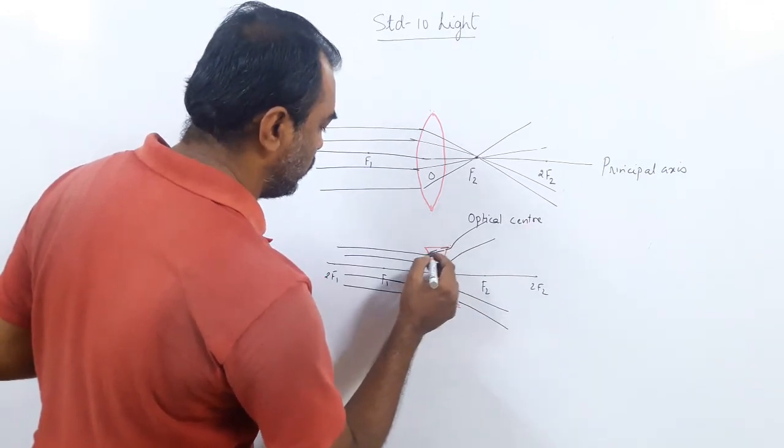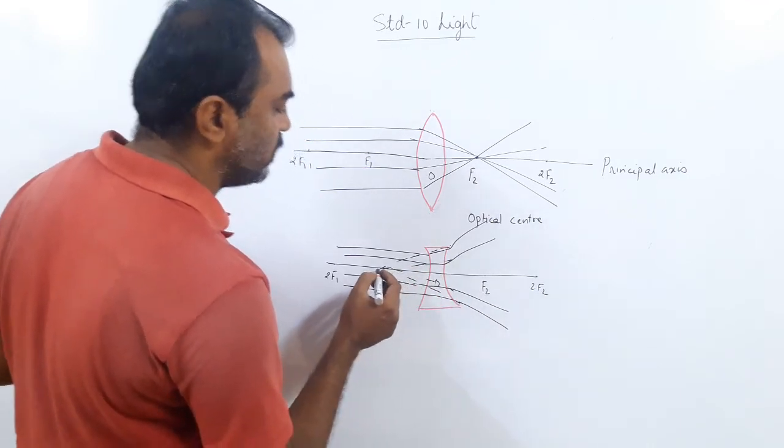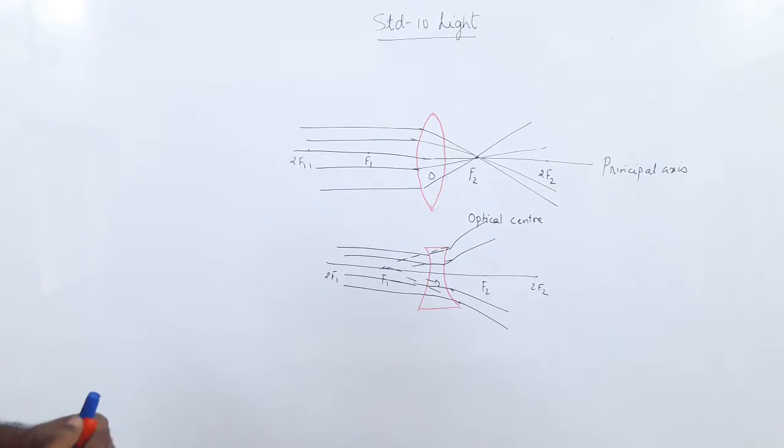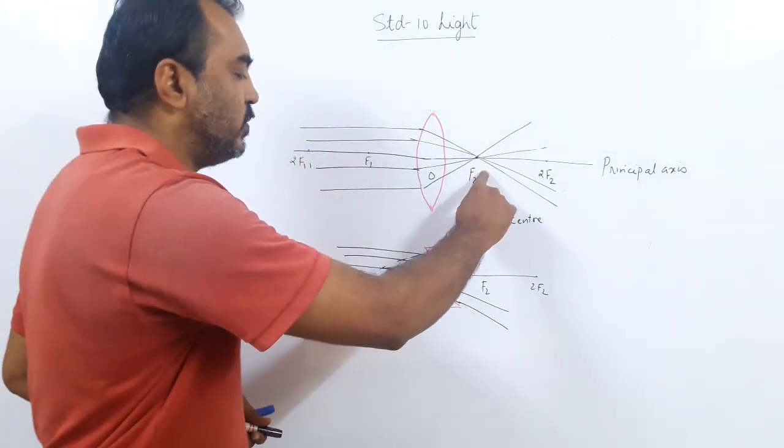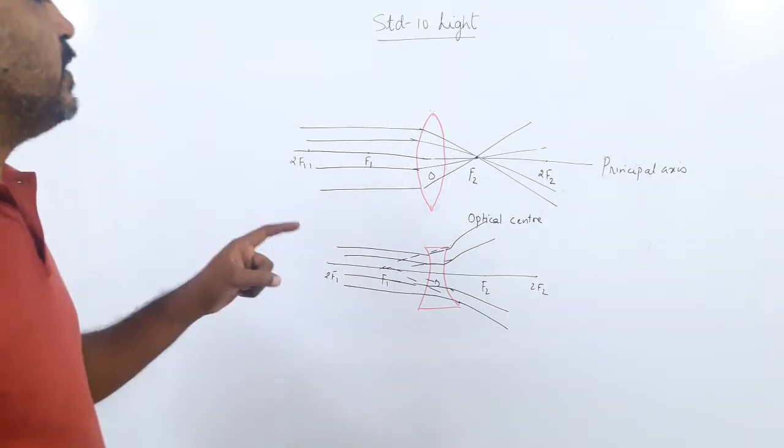So it appears to meet at the focus on the same side. Here the light is converging, actually meeting here. Here the light is actually diverging. Okay. So what was happening in the mirror?